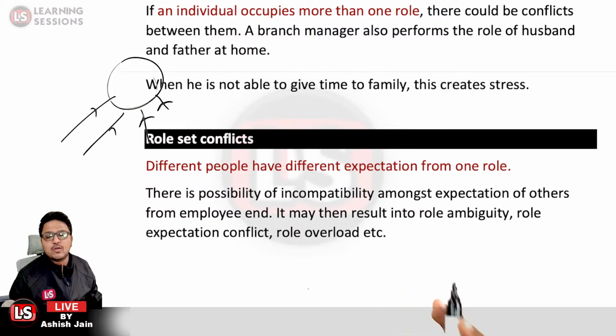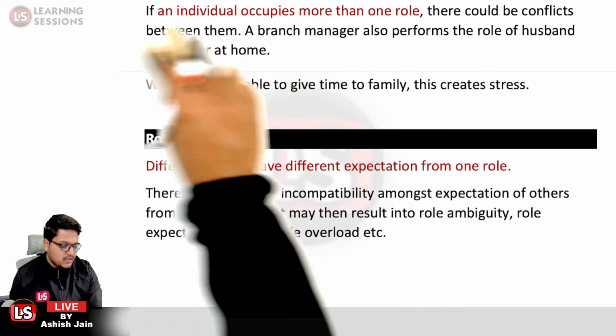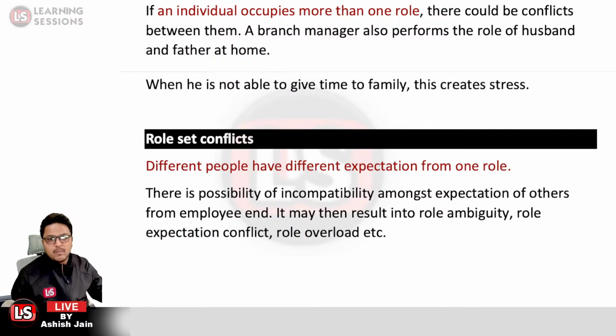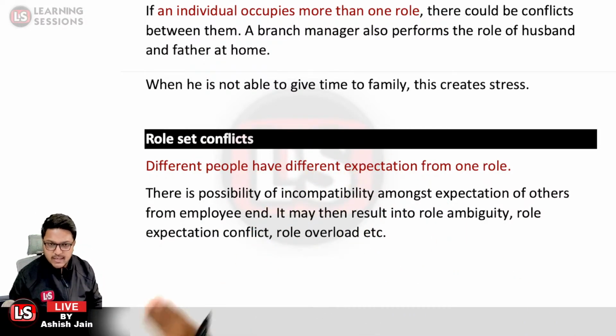It may result in role ambiguity, role expectation conflict, role overload, etc. Those are the other role functions that we'll be learning. But role set conflict is related to what? Because the related persons expect different things from you, from your role itself. That is why there is a role set conflict.